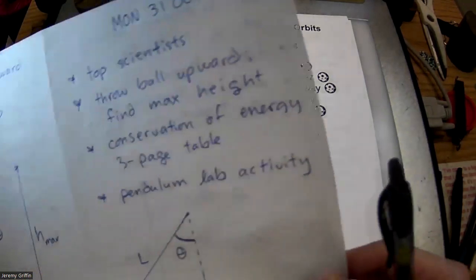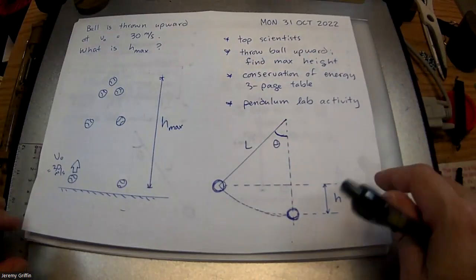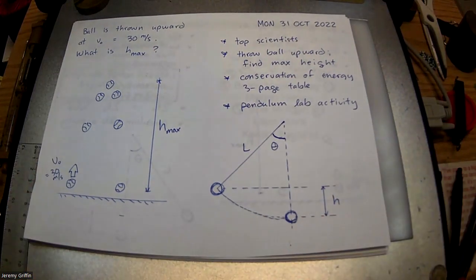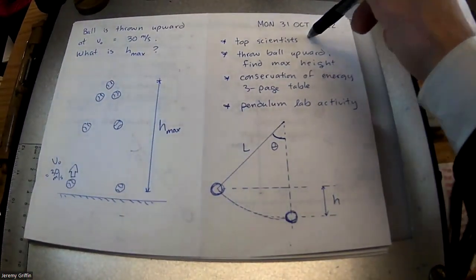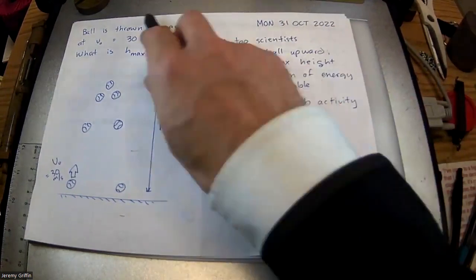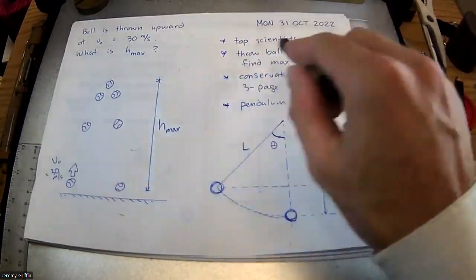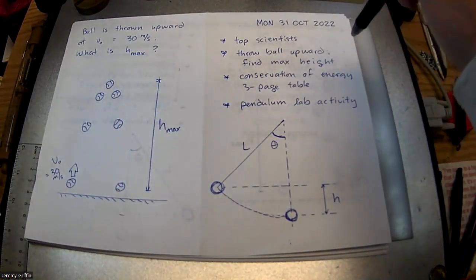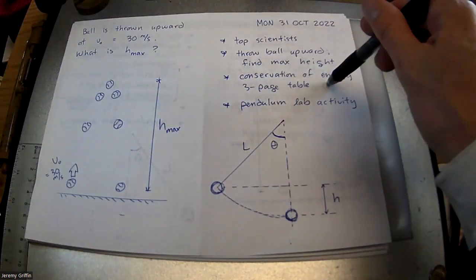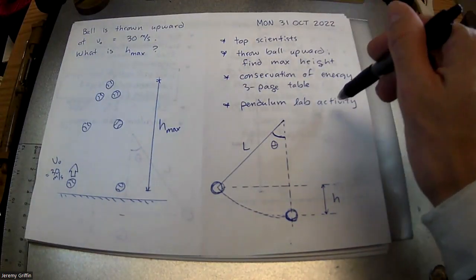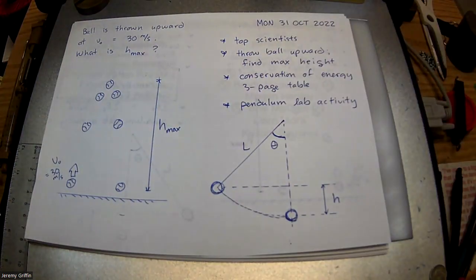But we are continuing with conservation of energy. That's what we were doing last week. So here's some activities lined up. We did top scientists. I got the starter question for you guys right here. Throw a ball up at some speed. How high does it go? You guys been thinking about that for a few minutes. This 3-page table, we're going to knock out a couple more rows. Won't quite finish it, but we'll get closer. And then the last 20 minutes of class, set you guys up with the pendulum activity. So that is the agenda.